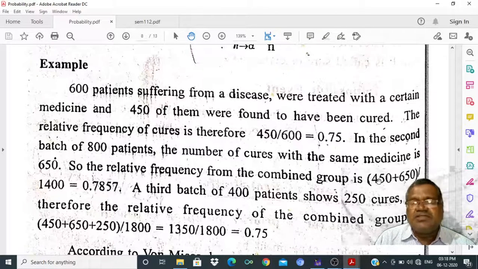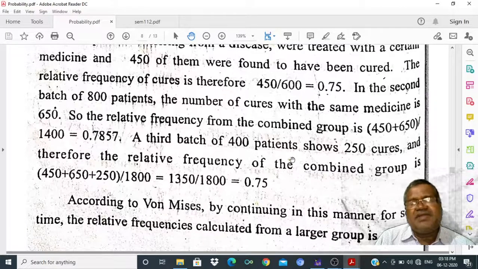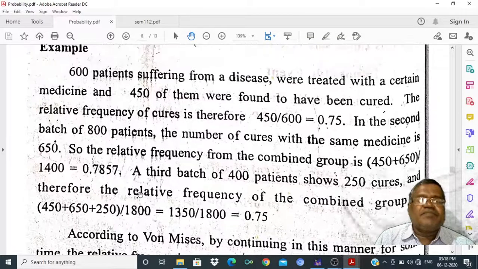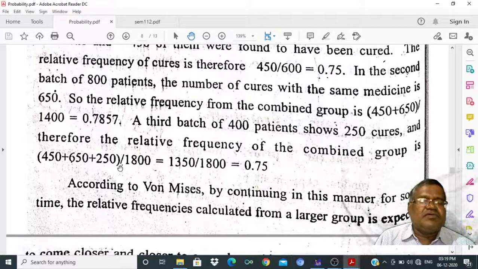Here also, 450 plus 650 divided by 600 plus 800 gives us 0.7853. In the third batch of 400 patients, there are 250 cures. Similarly, this is 450 plus the second batch cured 650 plus the third batch cured 250, divided by the total patients treated: 400 plus 600 plus 800, which is 1800. So 1350 by 1800 gives us 0.75.